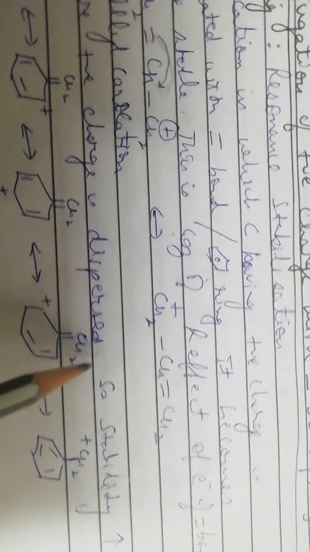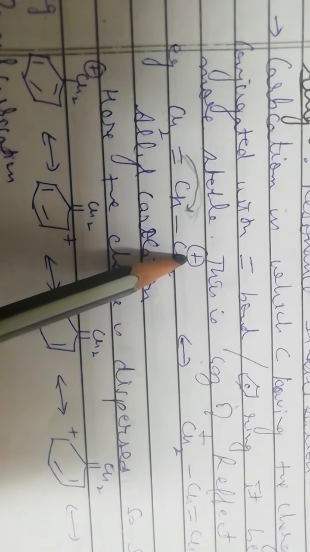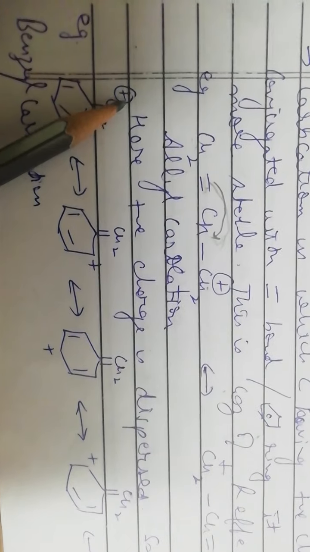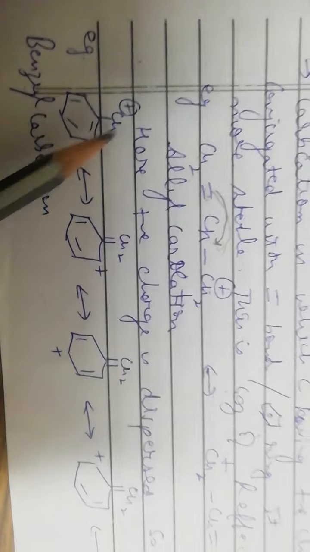Here the positive charge is dispersed, so stability of the structure will increase. Now let us consider here the positive charge carbon is present in conjugation with a double bond. Let us consider one more example. In this, the positive charge carbocation is present in conjugation with the benzene ring, phenyl ring. So this is our benzyl carbocation.